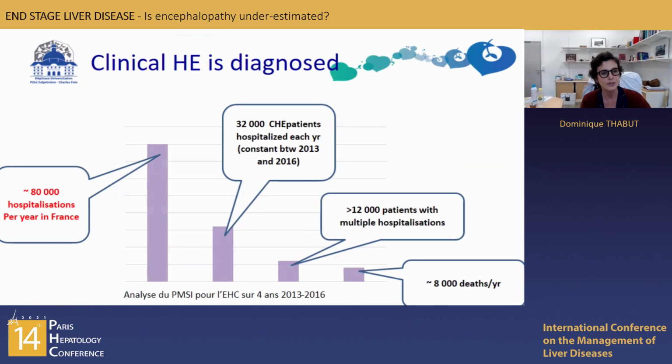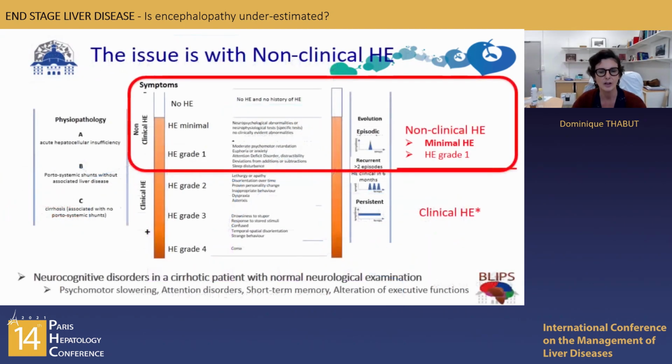And what we showed is that 80,000 patients per year were hospitalized in France for clinical HE, and those numbers are in line with the prevalence we were expecting. That being said, I think that we can assume that we diagnose clinical HE correctly. Non-clinical HE is the issue here, and I think that this is what is underdiagnosed.